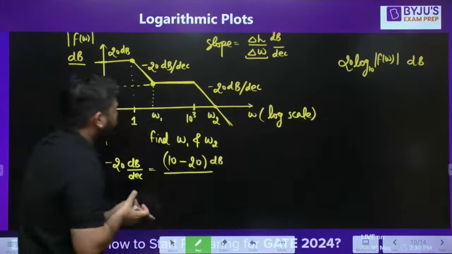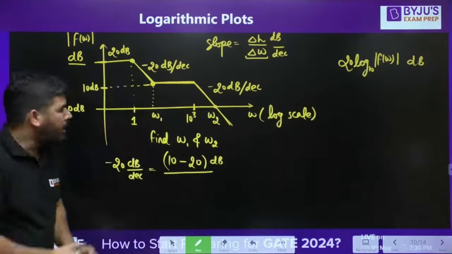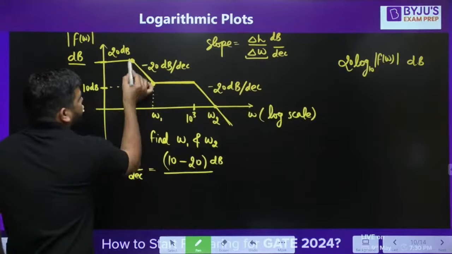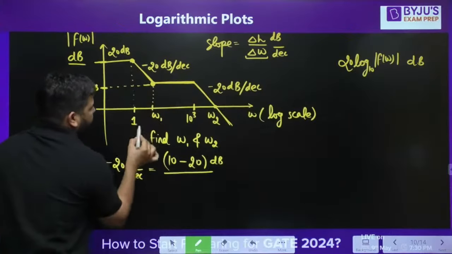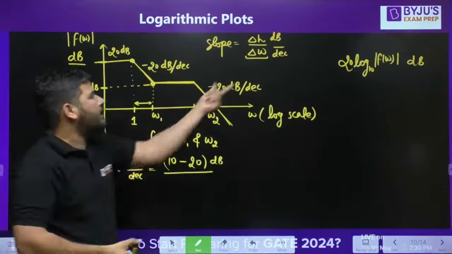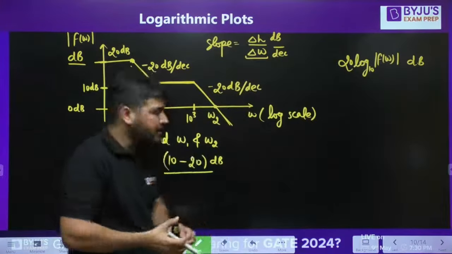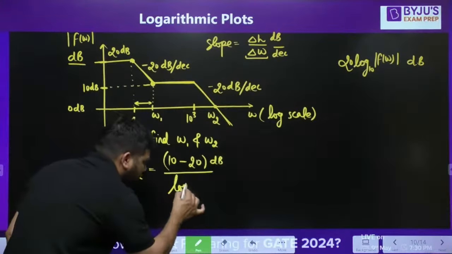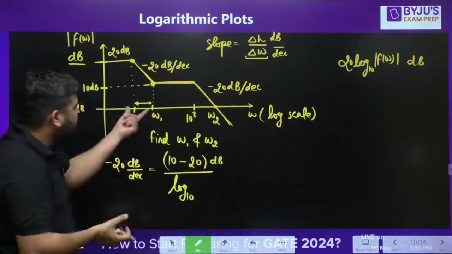Divide by change in omega. It means from this point to this point. This is the final omega, this is the initial omega. So change in omega is this. But you have to look at this distance in decade. Now how to check this distance in decade? It's very simple. Log base 10, you have to look at this distance in decade.